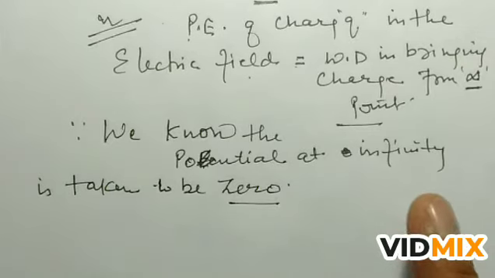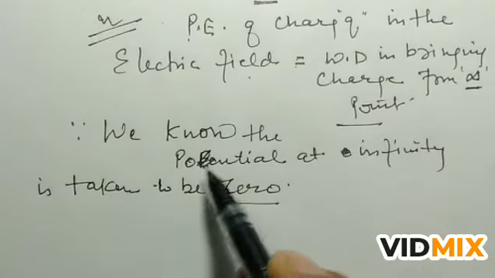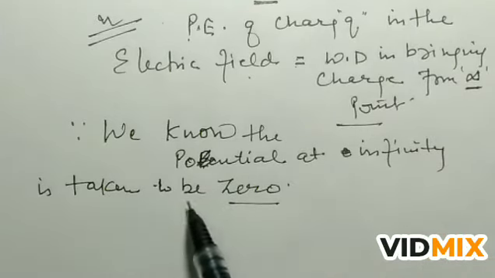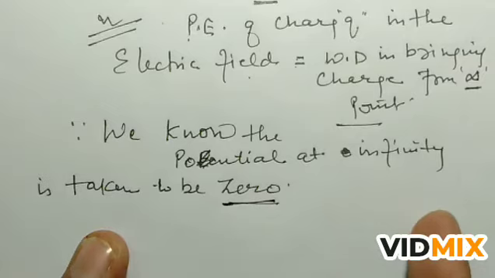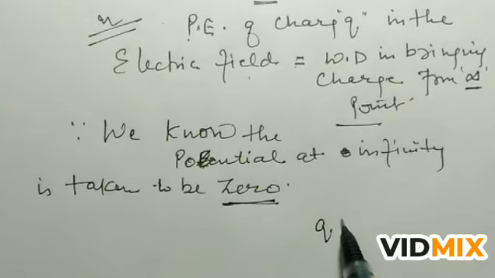So the work done in bringing the charge from infinity to the point: because we know that the potential at infinity is 0, we are taking it as 0. So whatever amount of work is done to bring the charge from infinity to any point, it is equal to QV.